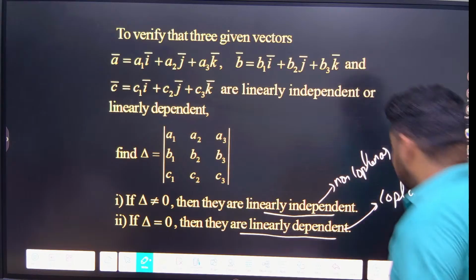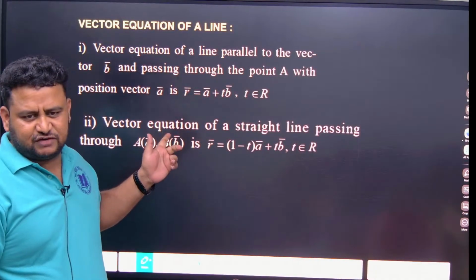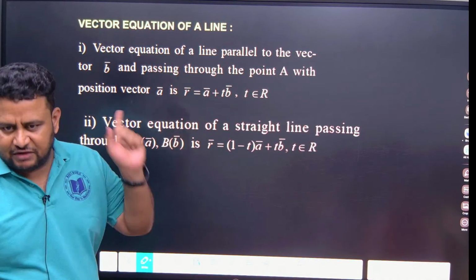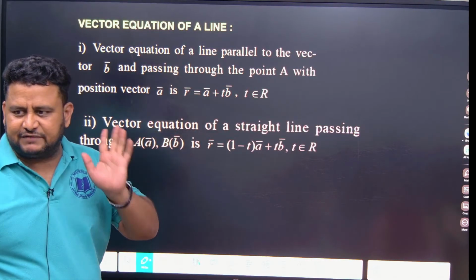Okay, done? Okay. Very important, see here, vector equation of a line. From here you will get one question. Vector equation of a line or vector equation of a plane. One is vector equation of a line, another one is vector equation of a plane.